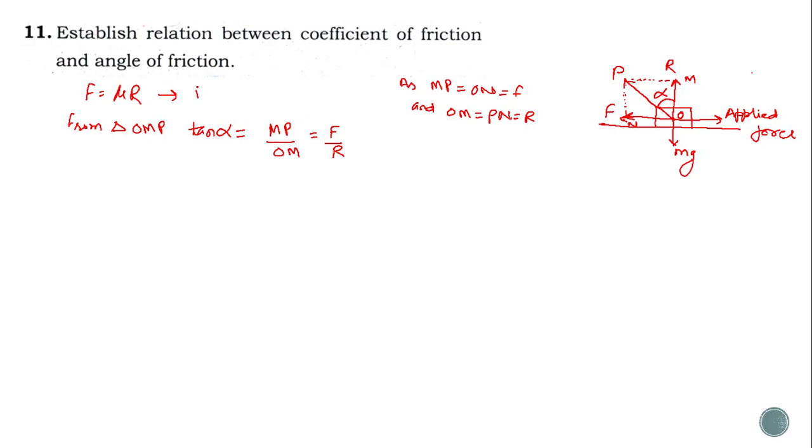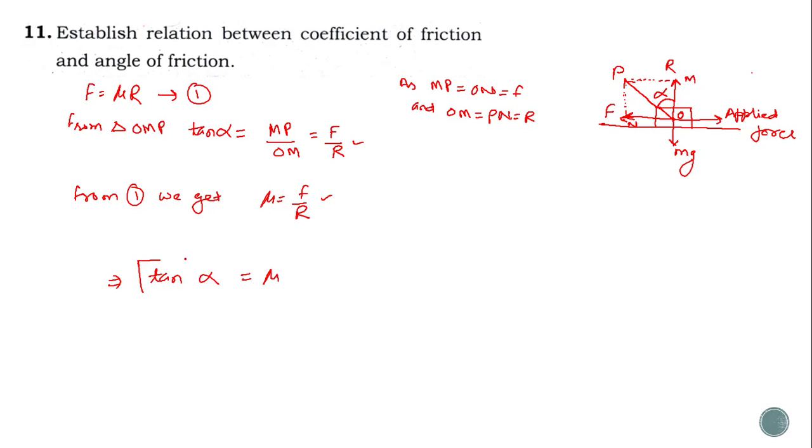Say this was equation number 1. From 1 we get tangent alpha equals F upon R. We know mu is equal to F upon R. Using this value here, we get tangent alpha equal to mu.